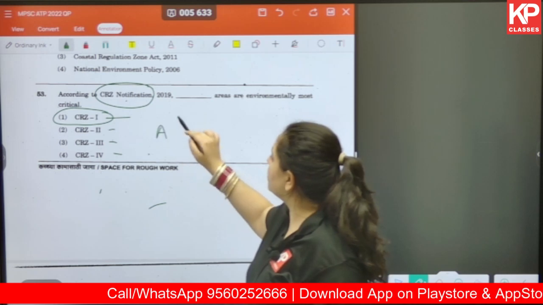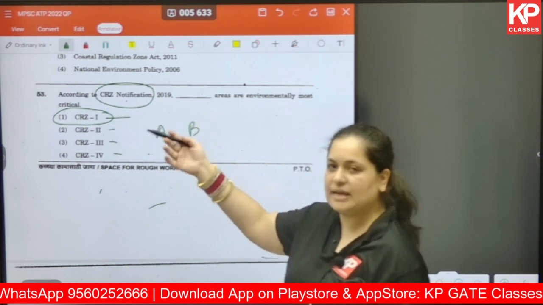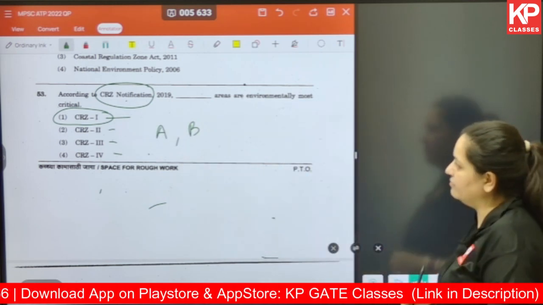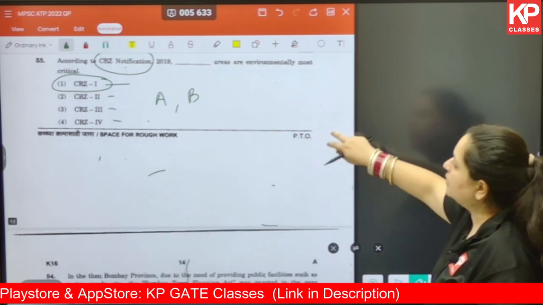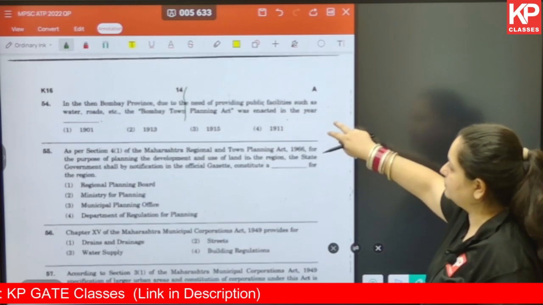These are also divided under A and B. So, for example, CRZ1A, CRZ1B. So, you must go through the details of this as well.